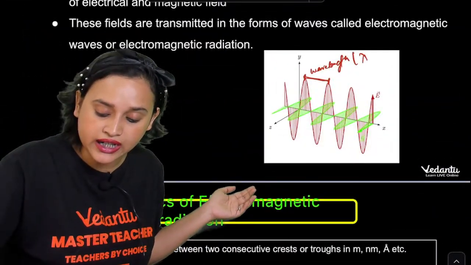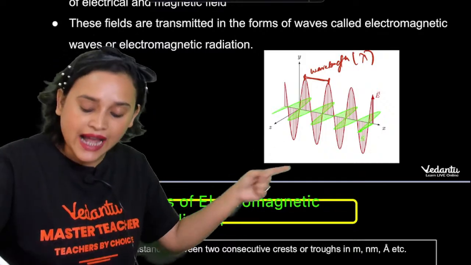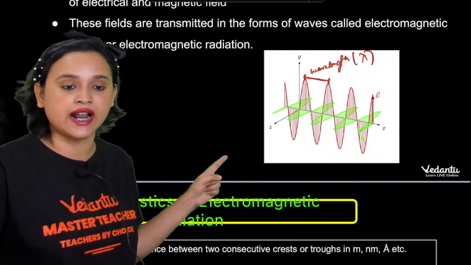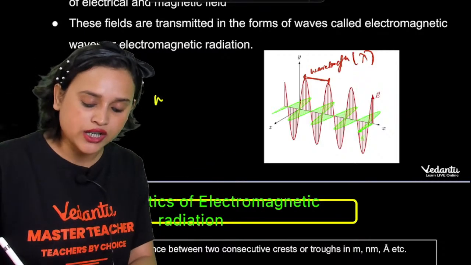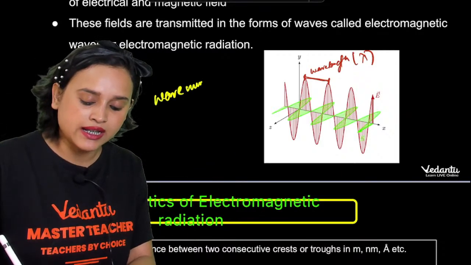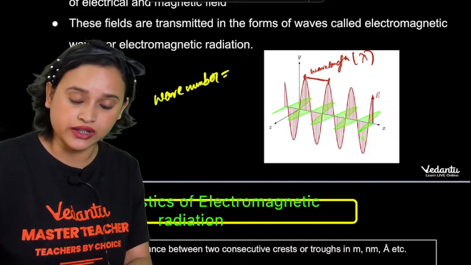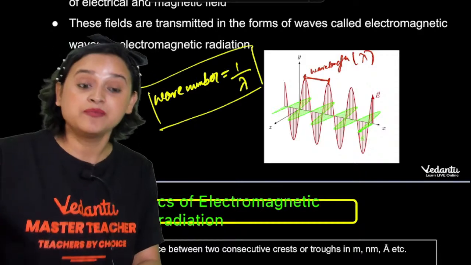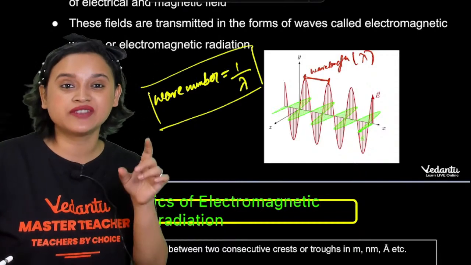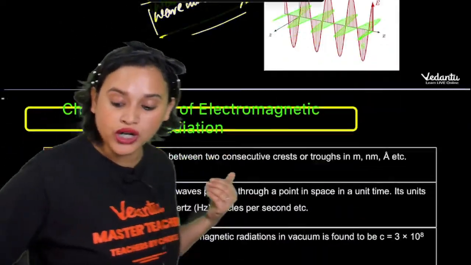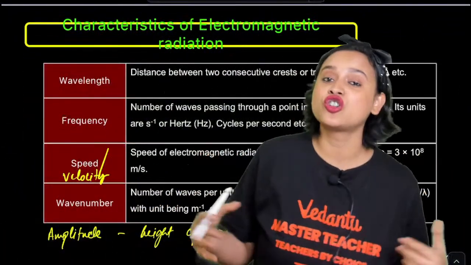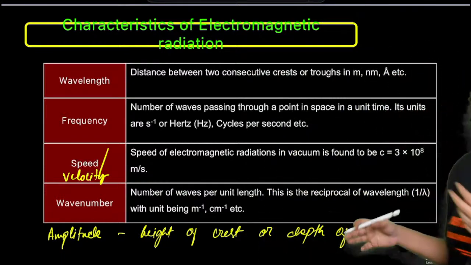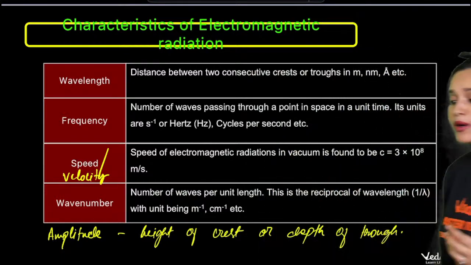That means wave number is the reciprocal, so it is 1 divided by lambda. Please note it down, because this is going to be very important as we go forward. The moment we get into the picture of Rydberg's constant and Rydberg's formula, there also we would like to introduce certain terms like wave number.